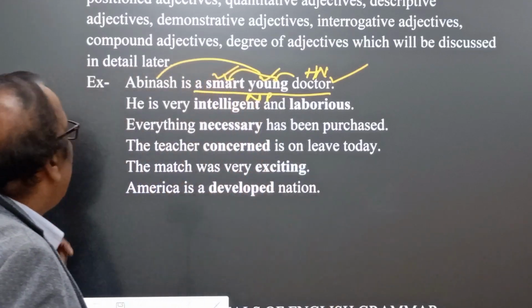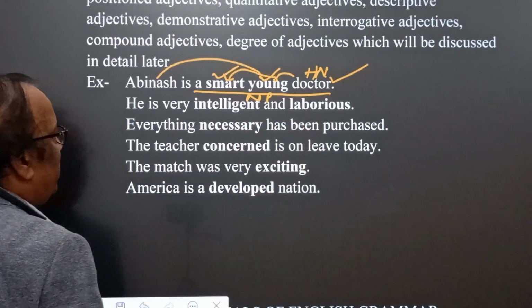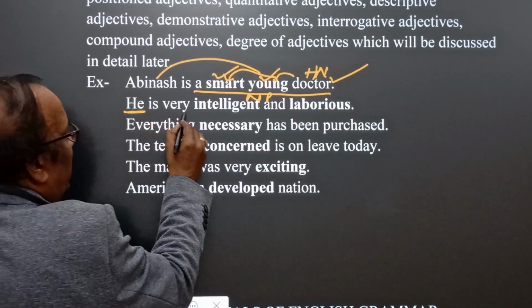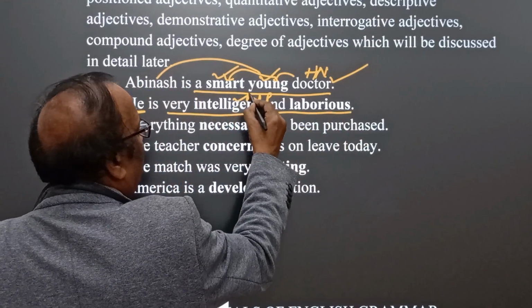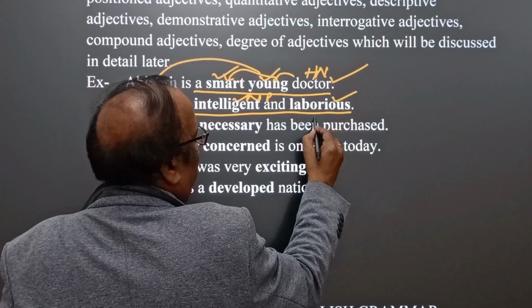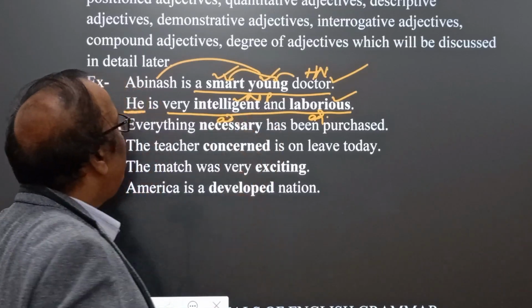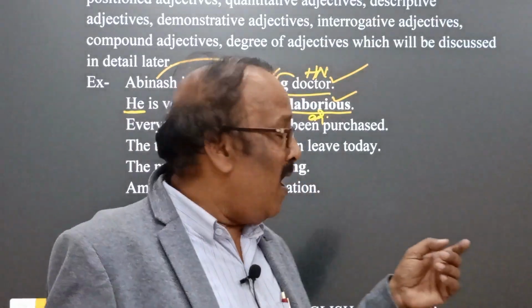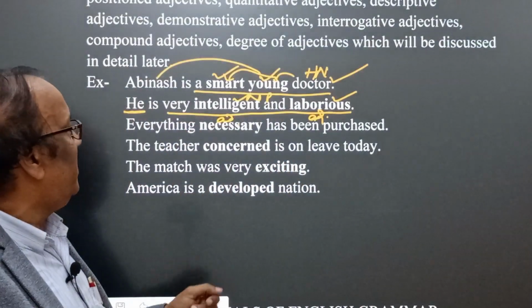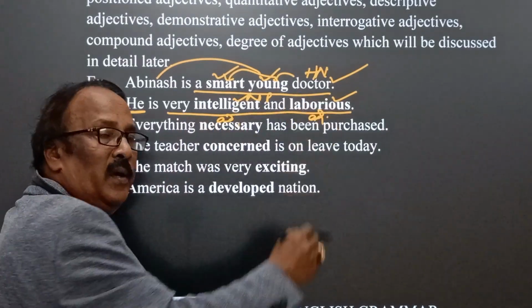Who is the doctor? Understood? Next. Now, he is very intelligent and laborious. Here, he is the pronoun, and intelligent is an adjective. Adjective: intelligent and laborious. So, listen, he is very intelligent. Very is the intensifier and intelligent is the adjective. Side by side, laborious: very intelligent and laborious.